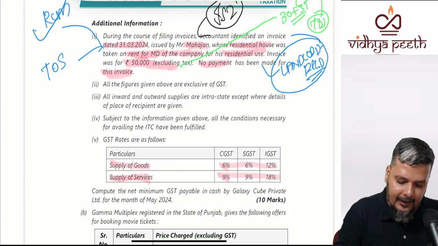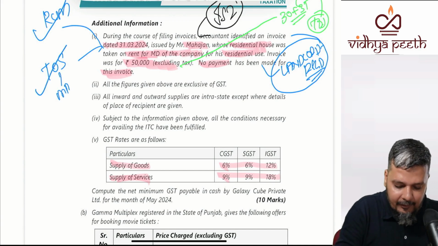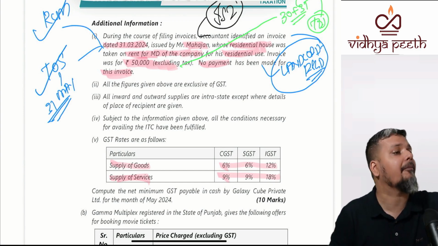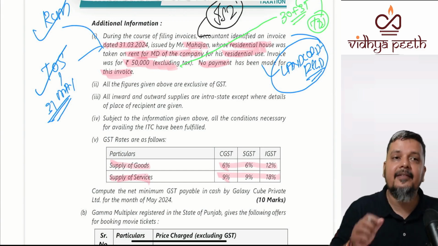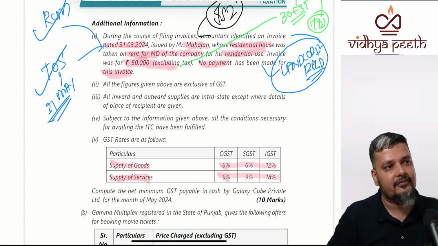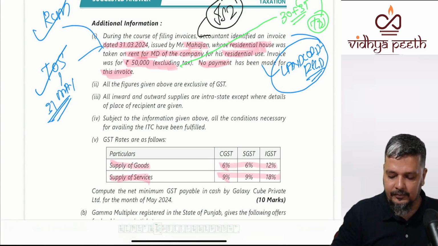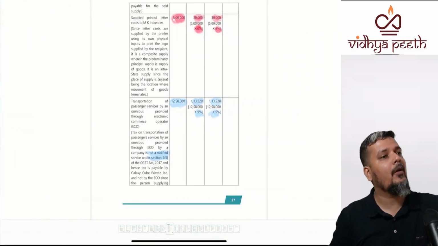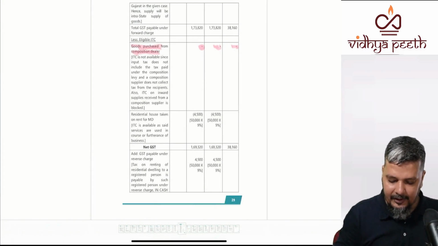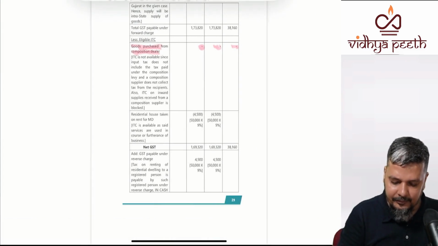So you have to explain RCM. Then you have to tell that time of supply is 31st May. Therefore, it comes in the calculation of May. But this is with the basic assumption that the landlord is registered because of the amendment. Now, you will put this in table 2 and table 3.